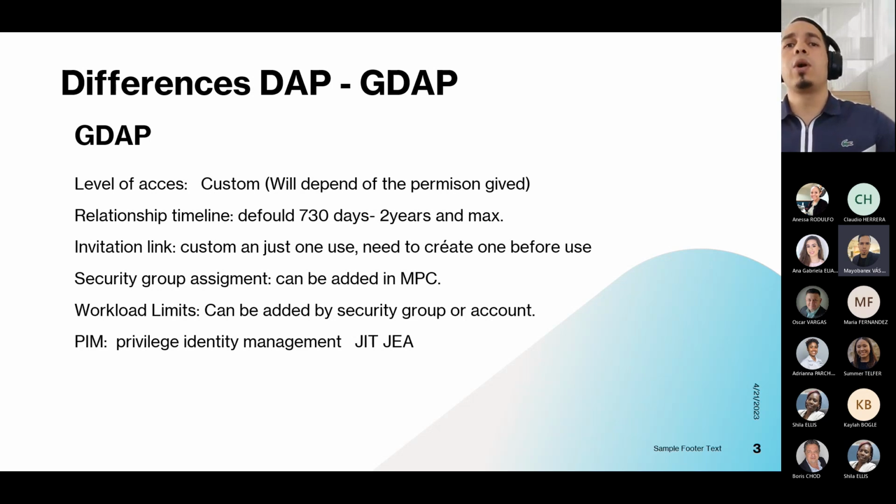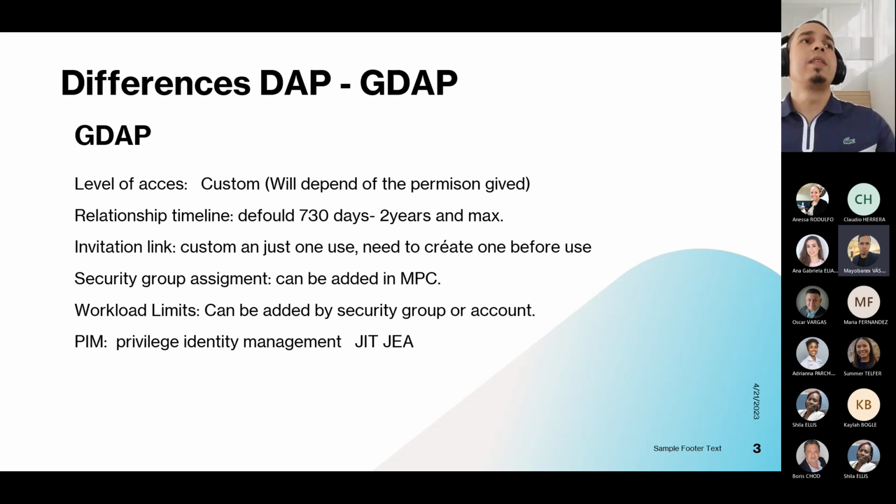I will show you how we can help our partners begin migrating to GDAP and how they can create this new relationship link that is just for one use. It expires when the end customer accepts, and you need to create it again because every new link is personalized.